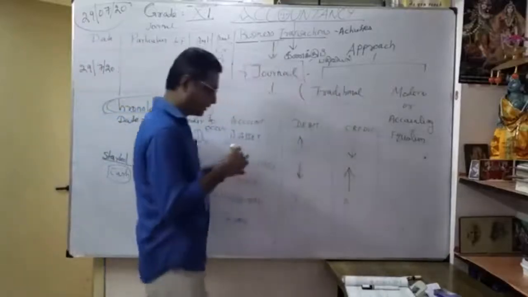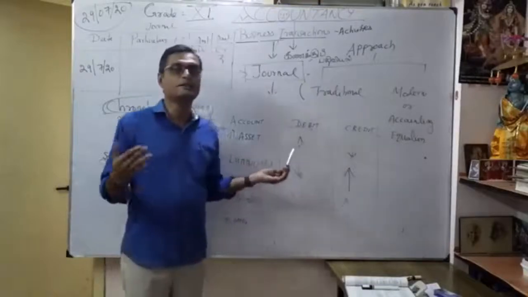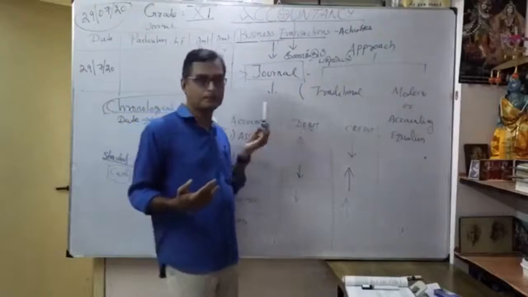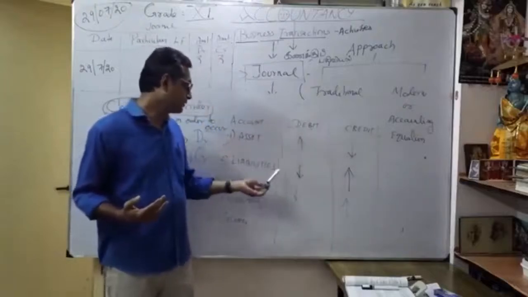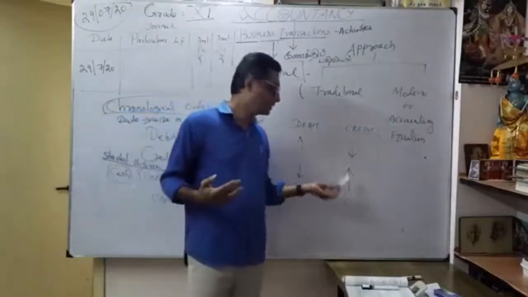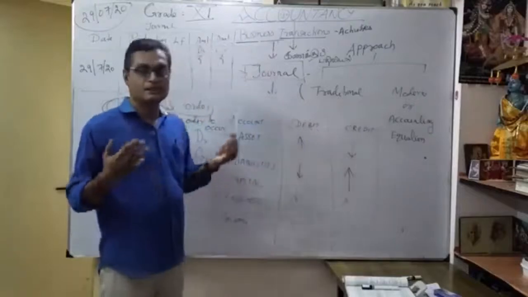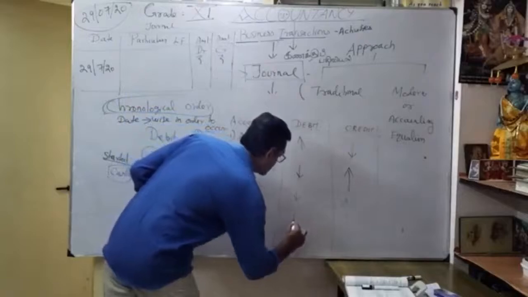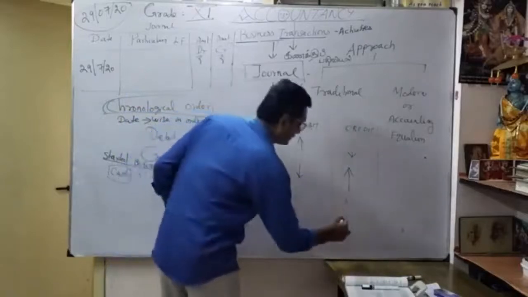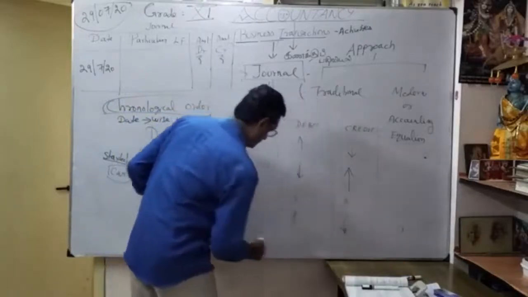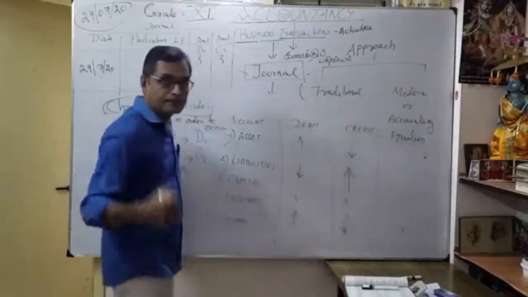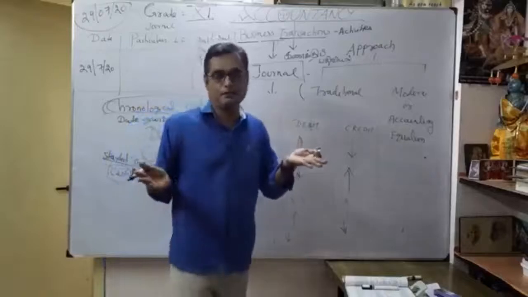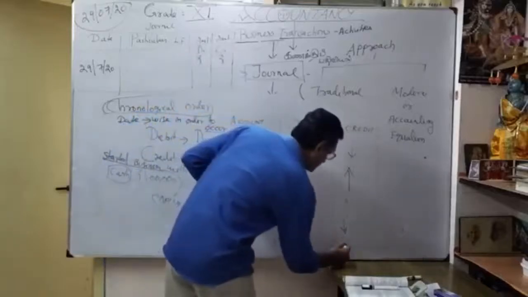Whenever my expenses increase, I put debit; when expenses decrease, I put credit. Similarly, when income decreases, I put debit; when income increases, I put credit.